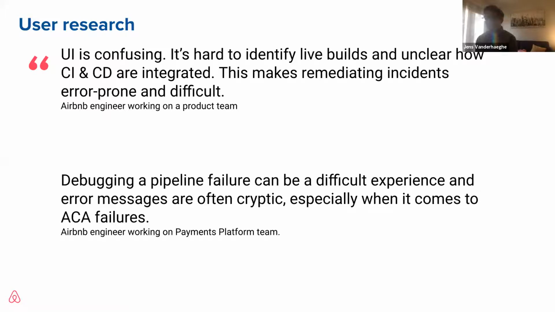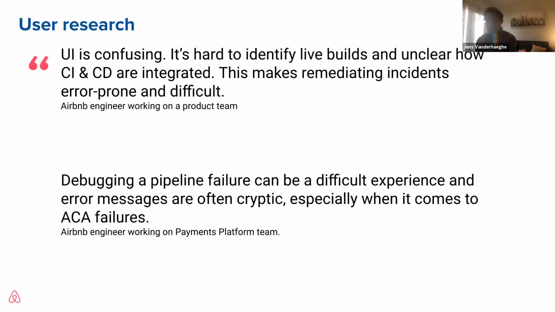Here are some quotes from some of the Airbnb engineers that participated in our user research. The quotes range from the UI is confusing, to it's very hard to identify which builds are currently live, to people not really understanding how CI and CD are integrated. And they were worried that it would make remediating incidents more difficult.